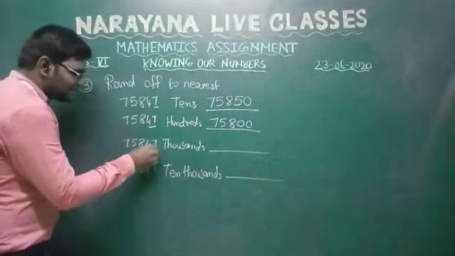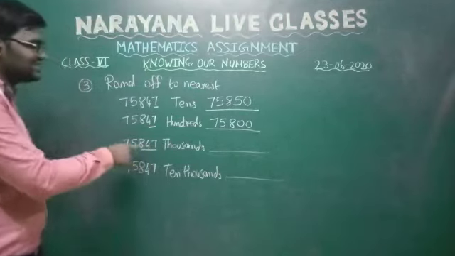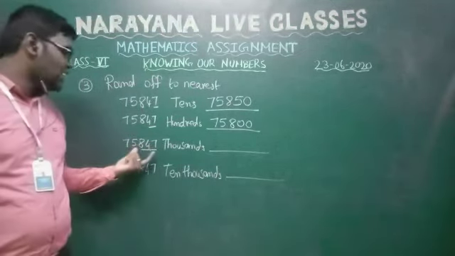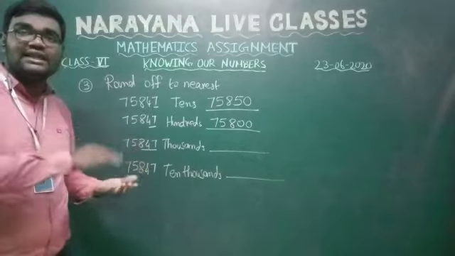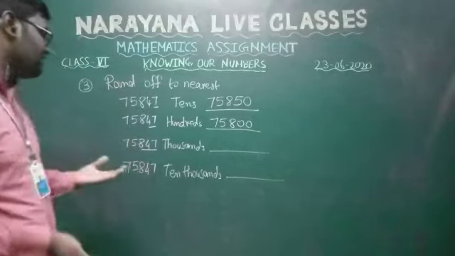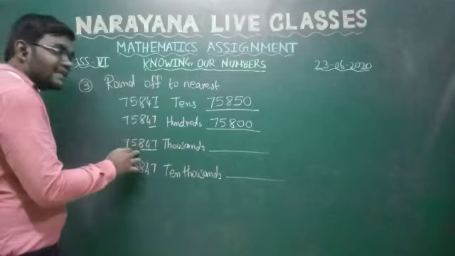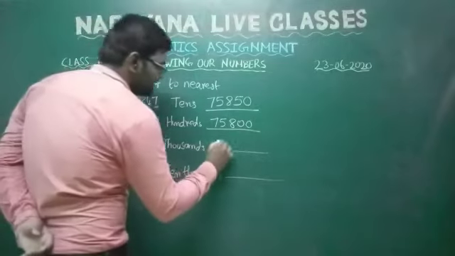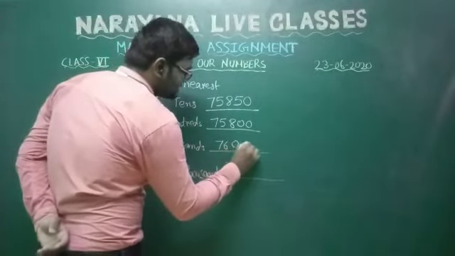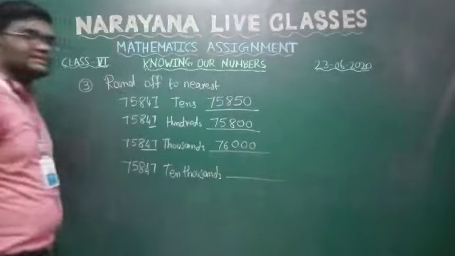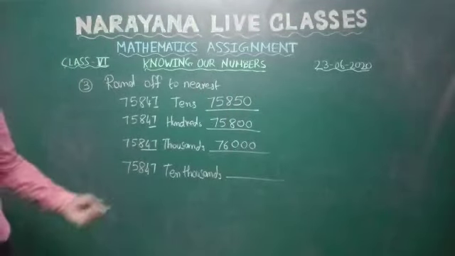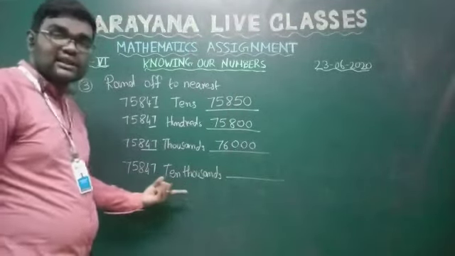Next, round off to the nearest 1000. That's what we are discussing today. You have to check the 3 digits: ones, tens, hundreds. These 3 places you have to check, which is 847, which is greater than 500. Greater than 500 means you have to round off to the nearest 1000. So 75,000 is there, and you should take it as 76,000.